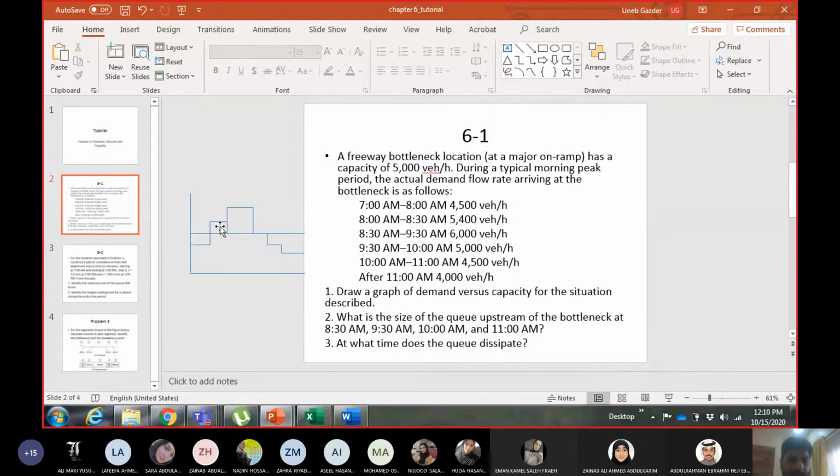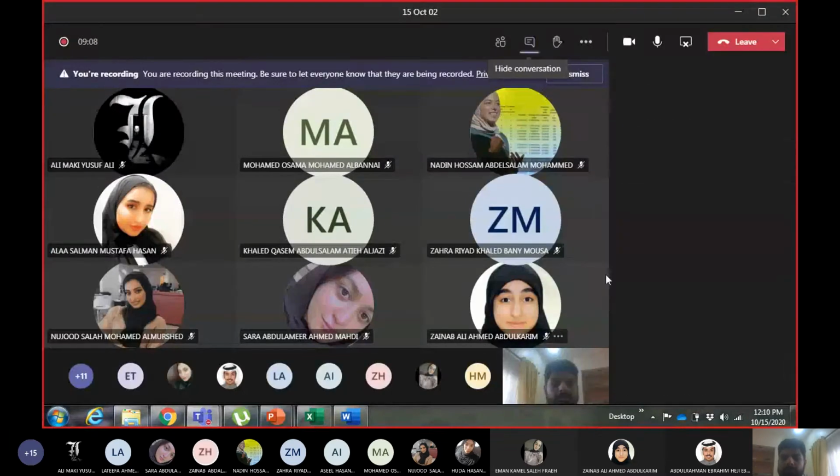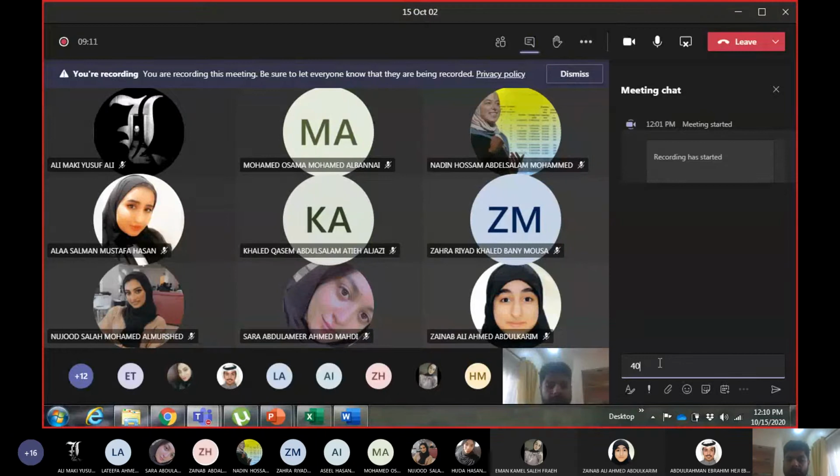What is the height of this rectangle? This value is 5,400, and the capacity is 5,000. So this value is 400. 5,400 minus 5,000 is 400. And how much is the time? It's half an hour, from 8 to 8:30, right? So 400 vehicles per hour multiplied by 0.5 hours gives you 200 vehicles in the queue.